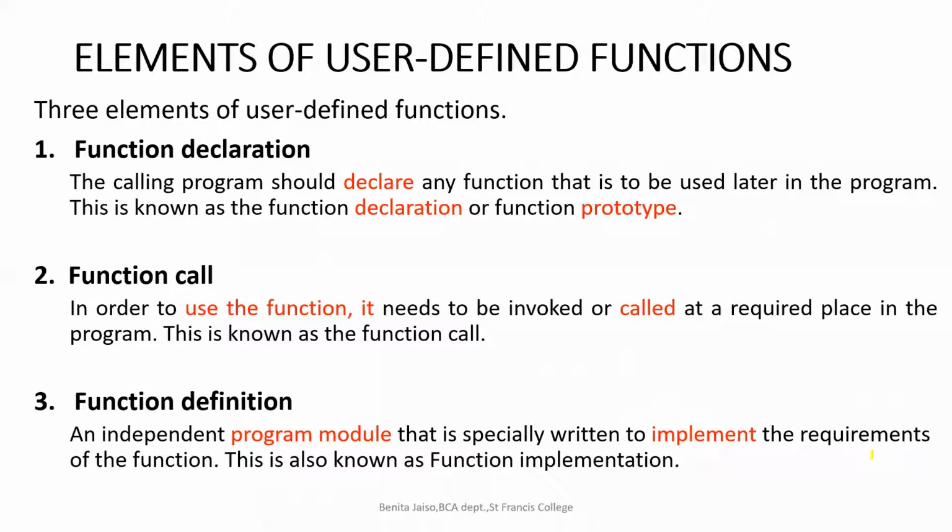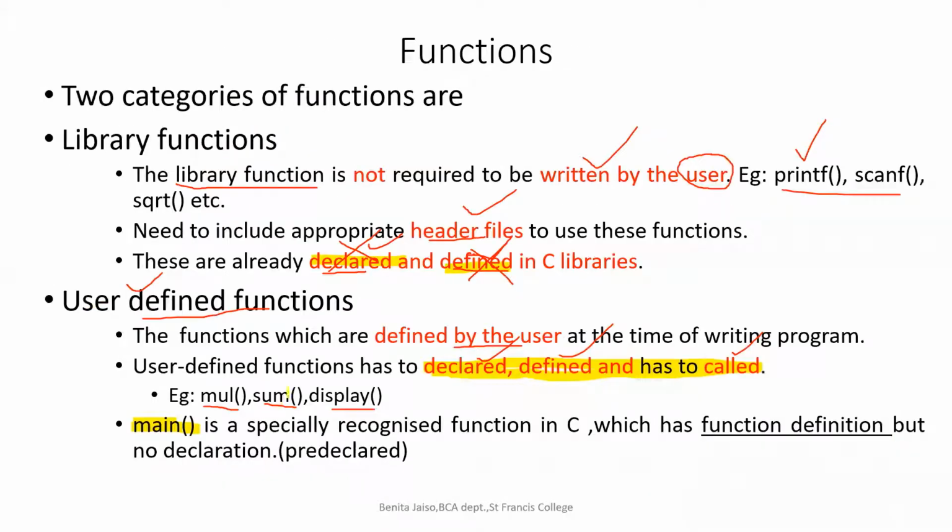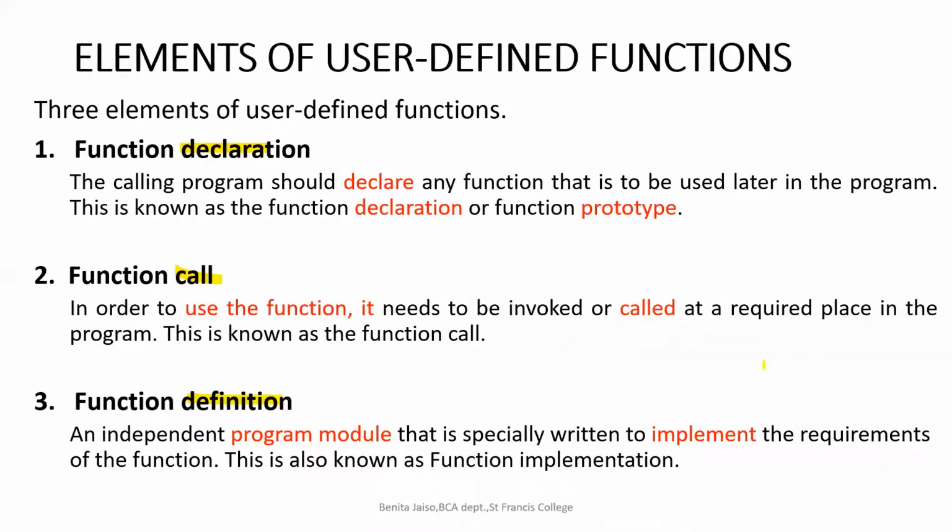So now we are moving on to see what are the elements of a user-defined function. As I told in the previous slide, to make a function usable for a program, we have to have function declaration, function call, and function definition. Here also I had shown you the same thing. A function has to be declared, a function has to be defined, and a function has to be called. Then only the effect of a user-defined function will be there.